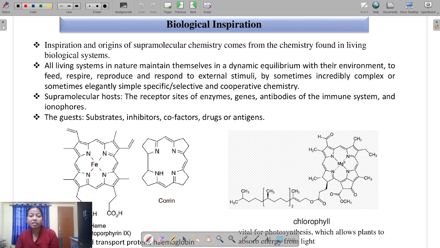Okay. Next, why do scientists think about supramolecular chemistry? Why do they try to analyze this? What is the necessity? Actually, the inspiration comes from the biological system, that is in our body, in microbes, in bacteria, viruses, whatever, how they are working. Are they always changing in our body by making some covalent bond? No.